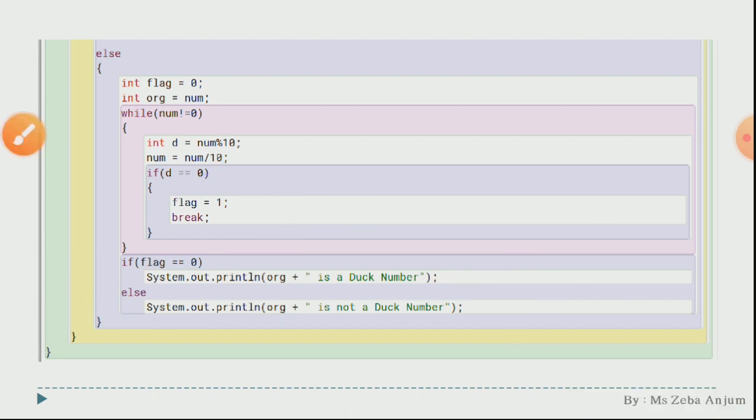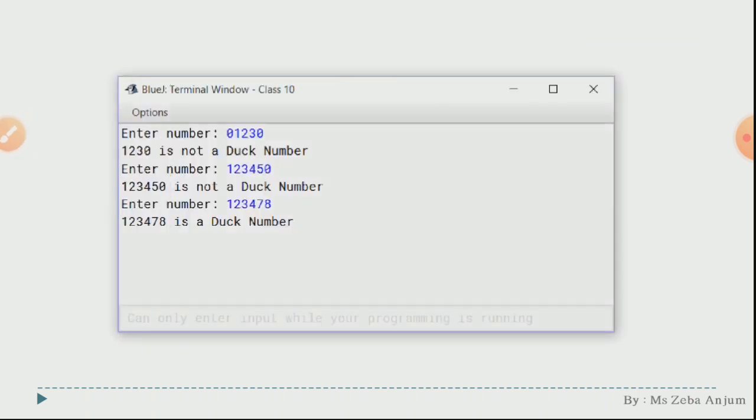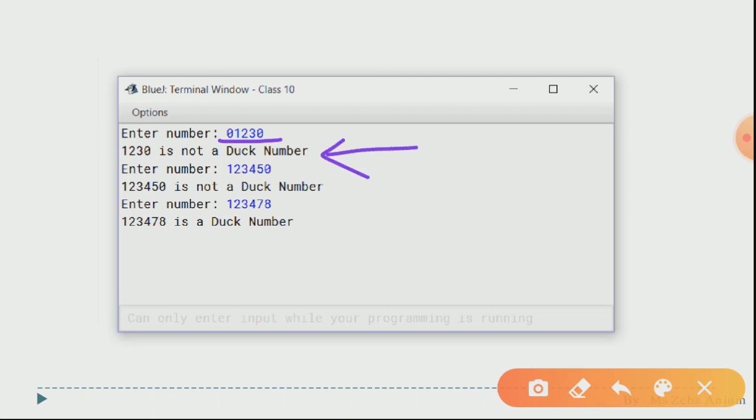Okay, I hope the code is clear. Now, for your better understanding, I have included an output screen over here also. See, enter a number, whether this number, see over here, the first number contains 0 in it. Okay, but at the first position also we are having the 0. So simply it is going to give you, it is not a duck number.